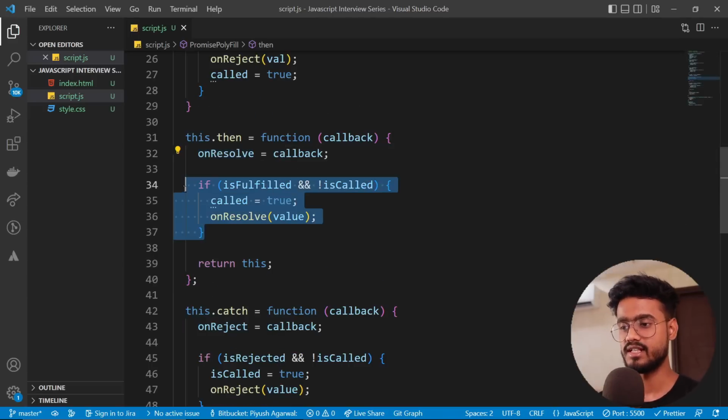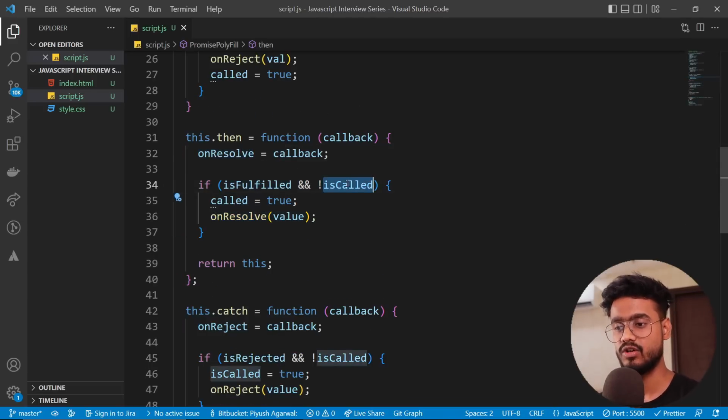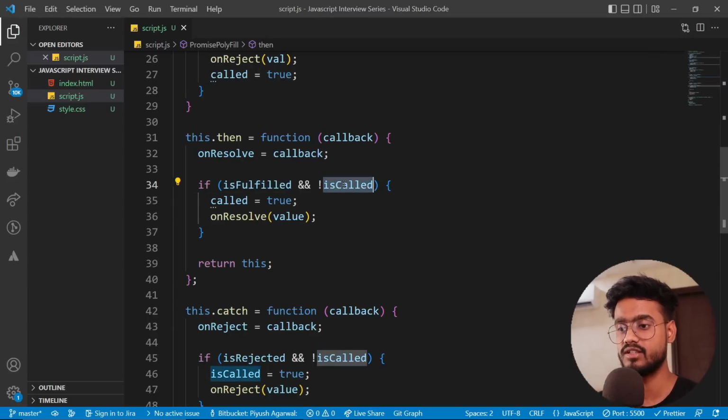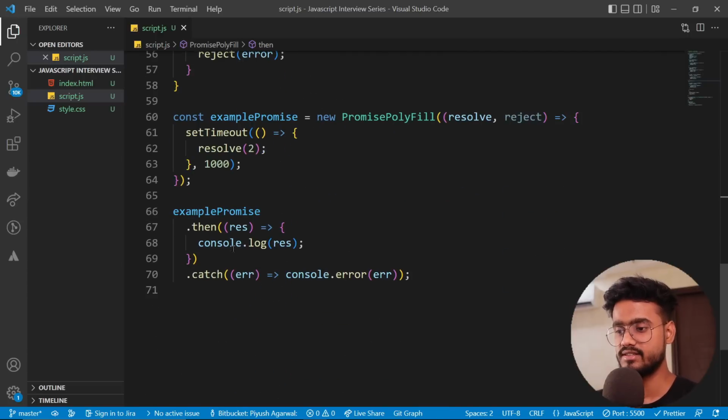Right, now it's gonna check if it's fulfilled or if it's called. So has it been fulfilled? No, it's not been fulfilled up until now. And is it called? No, it's not called either. So it's not gonna go inside of it, and will just simply return this. Now when we return this, we're gonna go inside this executor.